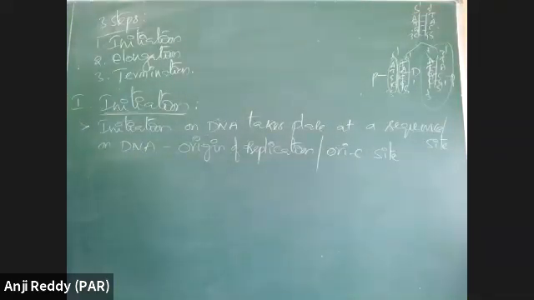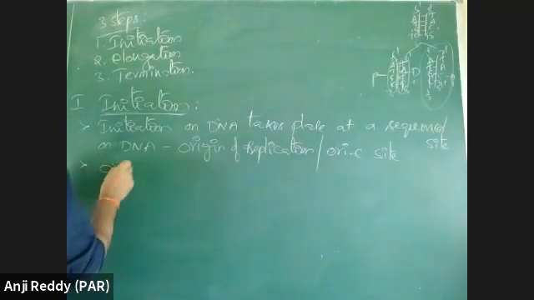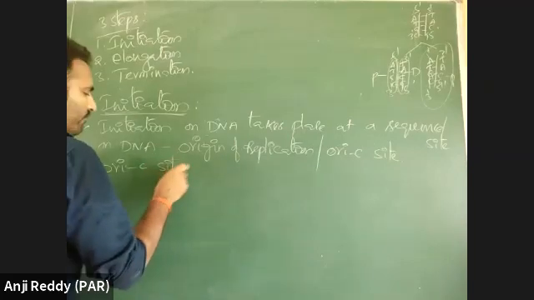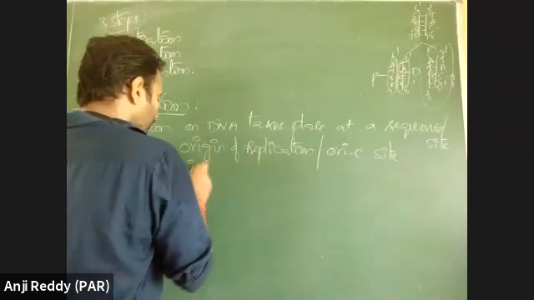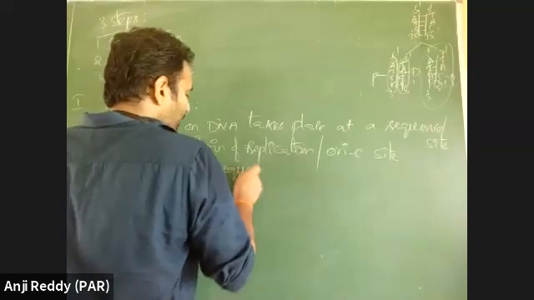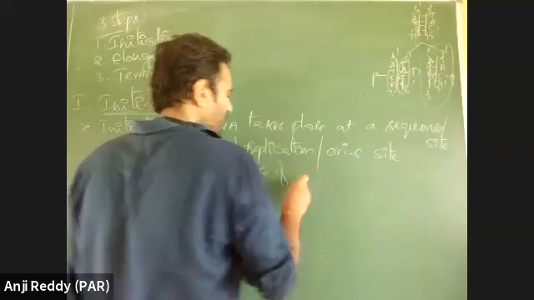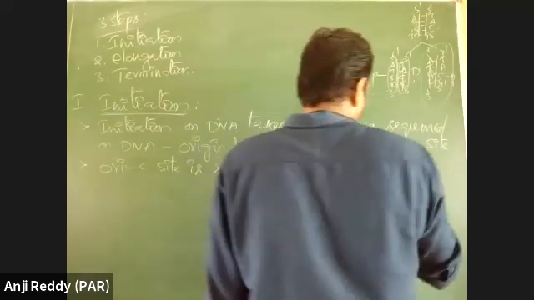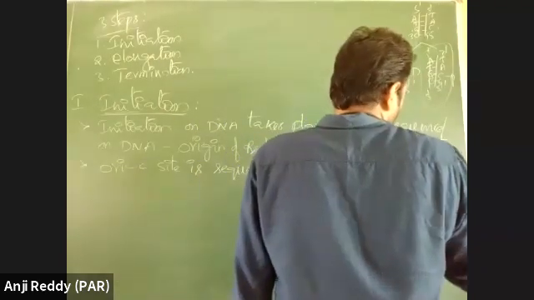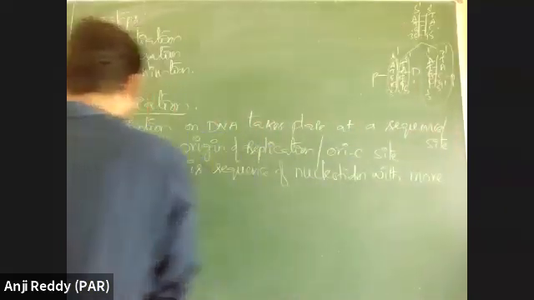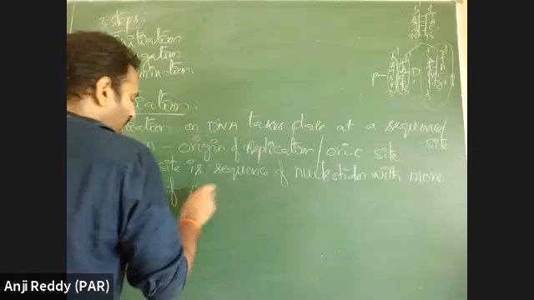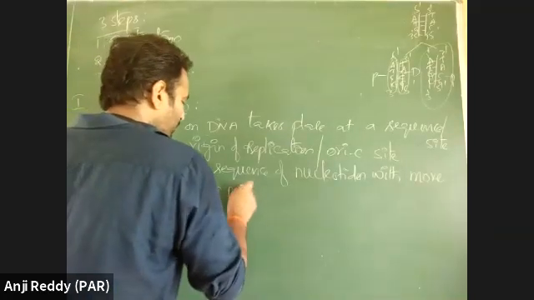Okay, what is this Ori site? Ori site is a sequence of nucleotides with more number of adenine thymine pairs.